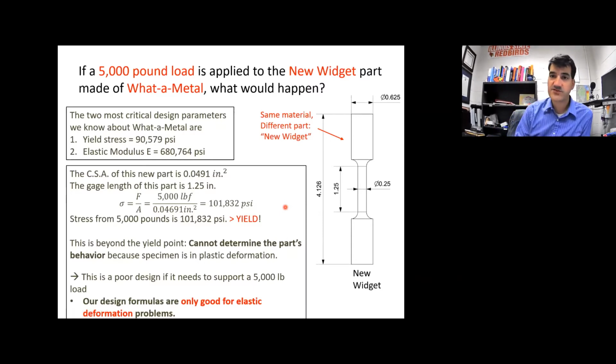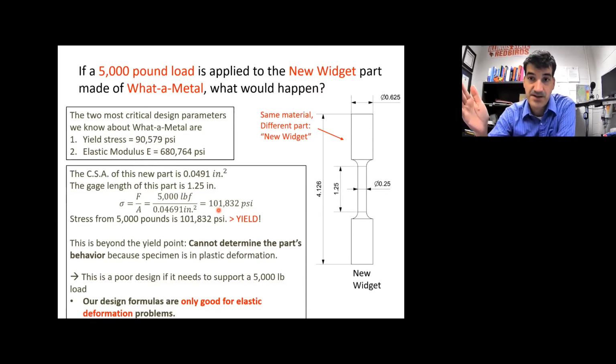All right, so the first thing we can do if we apply a 5,000-pound load is calculate the stress because we know what the load is. So the first logical thing to do, pretty much the only thing you can do, is to go ahead and calculate the stress. So stress is force divided by area. That's 5,000 pounds force from up here divided by the cross-sectional area, and we get 101,832 psi.